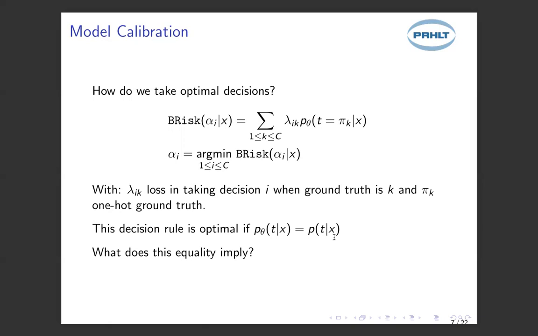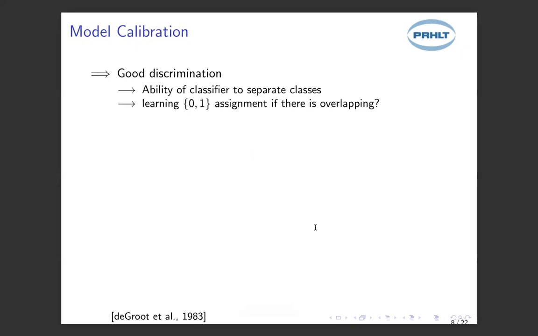But the question we should ask ourselves is, what does equality here imply? So what two properties does our model need to satisfy in order to approximate the real data distribution? When do we know, or how can we measure, that our model has represented this distribution? Well, the first of these properties is what is called discrimination, which is the ability of the classifier to separate between classes.